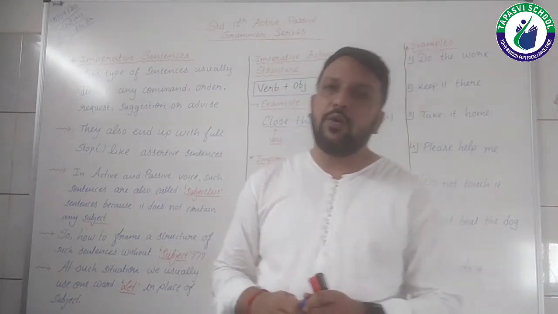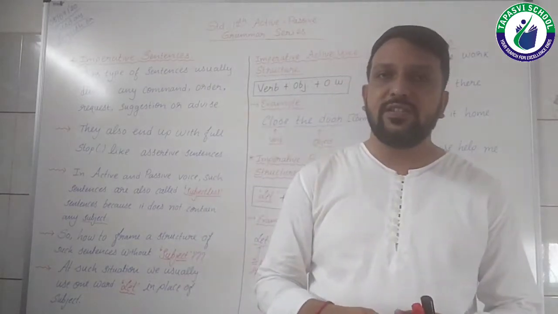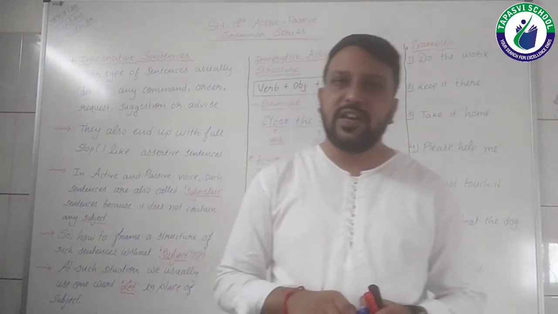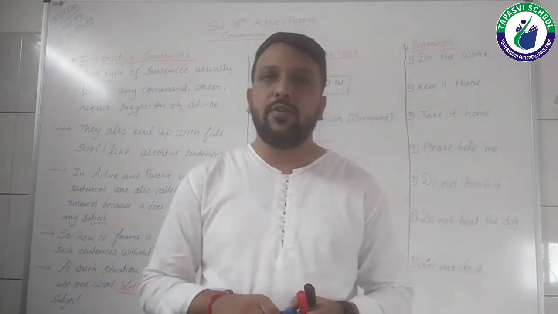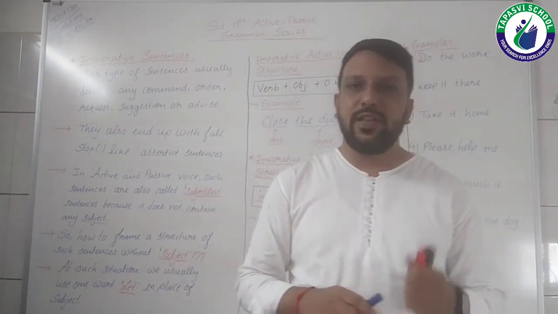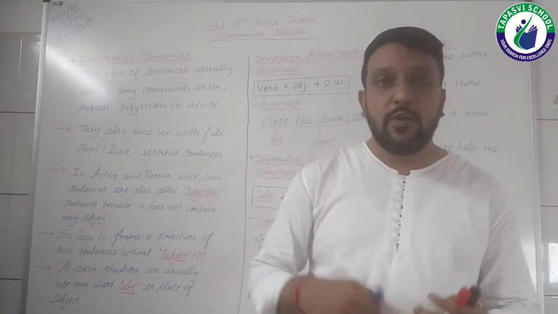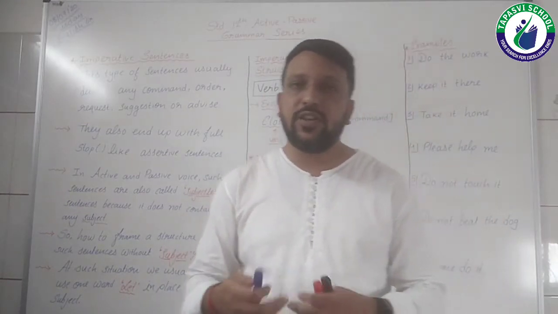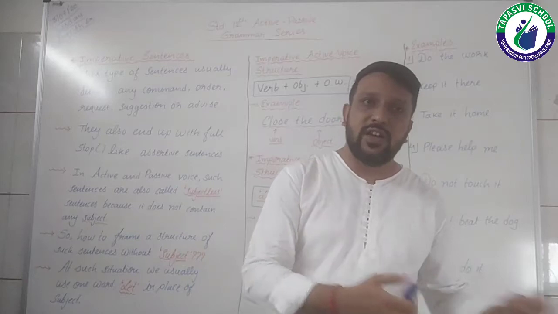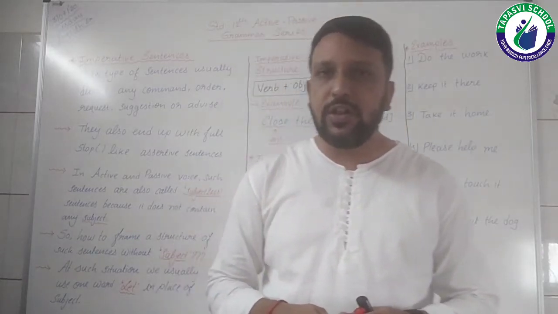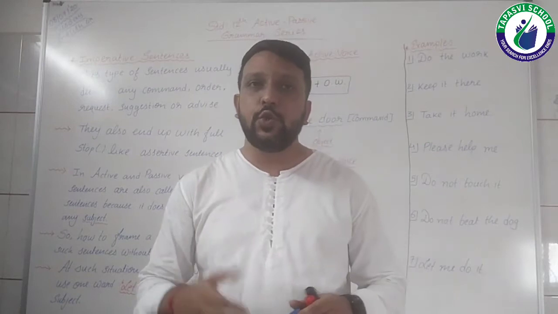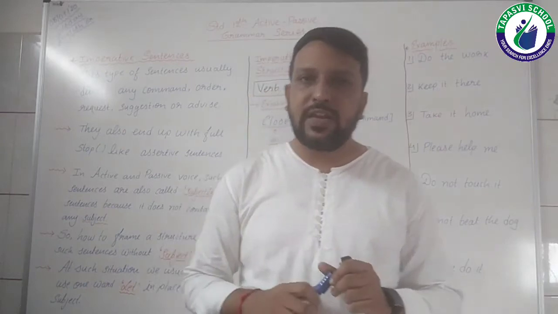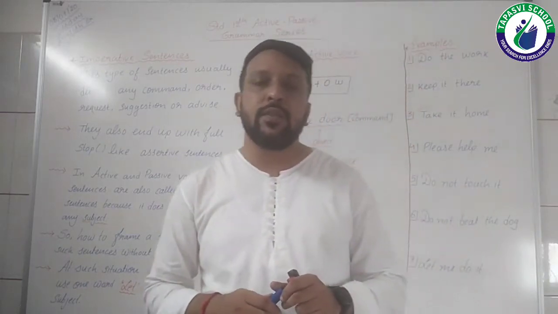Now, if you are talking about imperative sentences, usually there are 4 different types of sentences. The first is the assertive sentence, and the second is interrogative, which we have already discussed in our previous videos. Interrogative means the question type sentences, or the sentences which usually end with a question mark. Assertive sentences usually denote any kind of declaration or a simple routine activity, and they also end with a full stop.